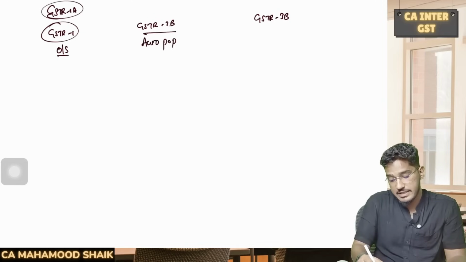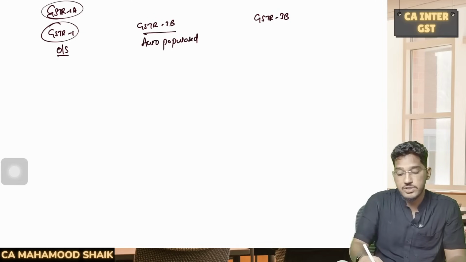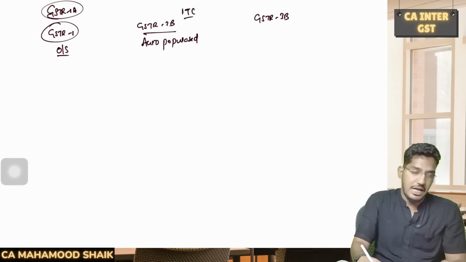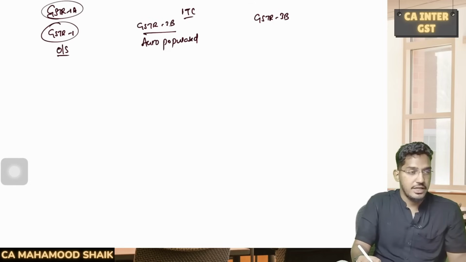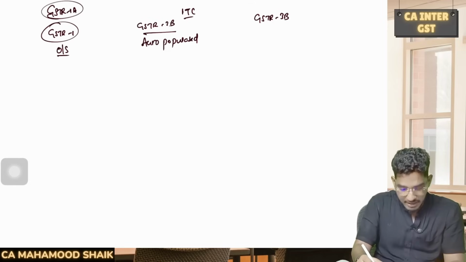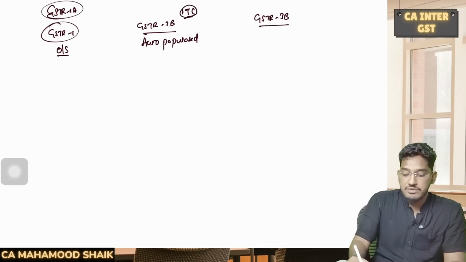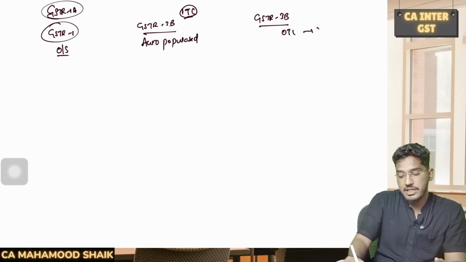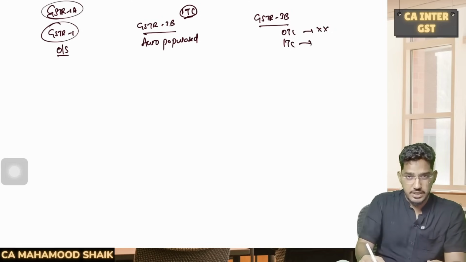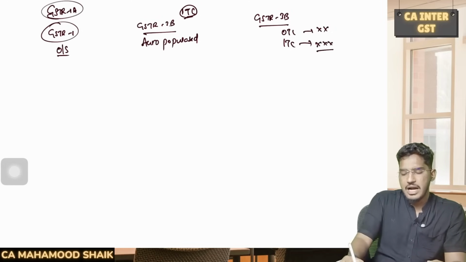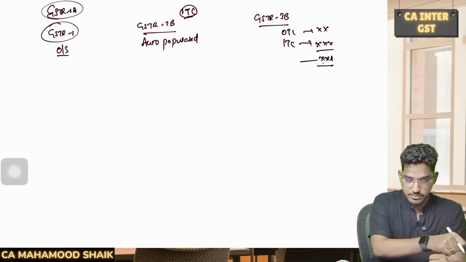What do we call it? It is an auto-populated statement which will show the details of your eligible input tax credit. How much amount of input tax credit will be eligible for you for that particular month. So that details will be shown in the GSTR 2B. Then we have GSTR 3B. This is a return where you will declare your output tax liability, where you will claim your input tax credit, whatever GST has been reflected in 2B, that amount you will claim, and you will offset it. If any excess amount you are required to pay, that amount you will pay in the form of cash. That is what GSTR 3B is.